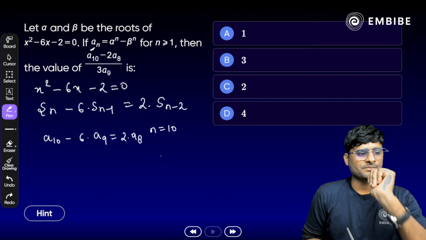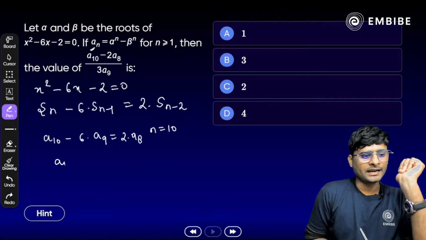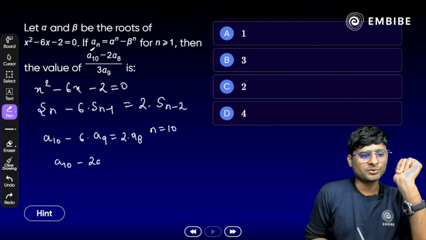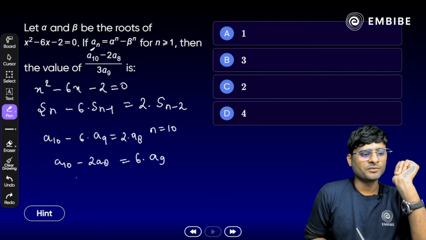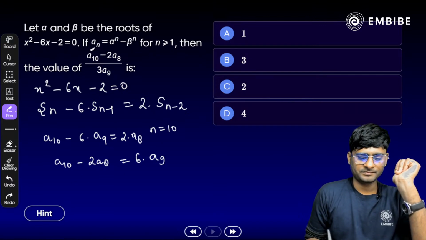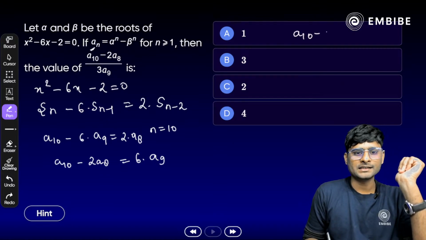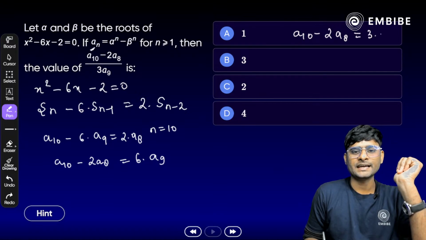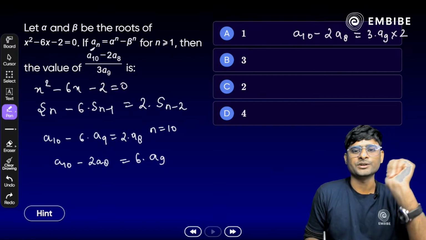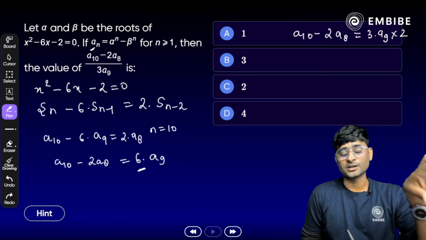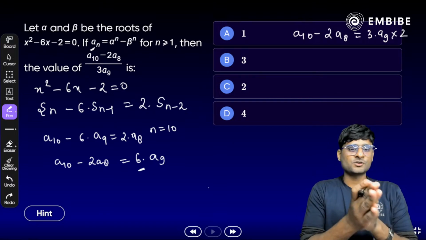Now again we have to transpose here. a10 minus 2 times a8 is equal to 6 times a9. Okay Shantanu, let me check. a10 minus 2 times a8 is equal to 3 times a9 into 2 here. Obviously we have to break 6 on the right hand side. You only had to break 6 on the right hand side.